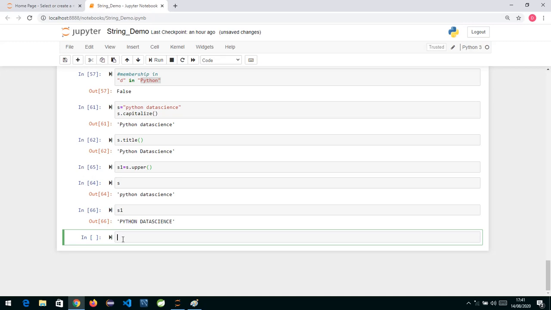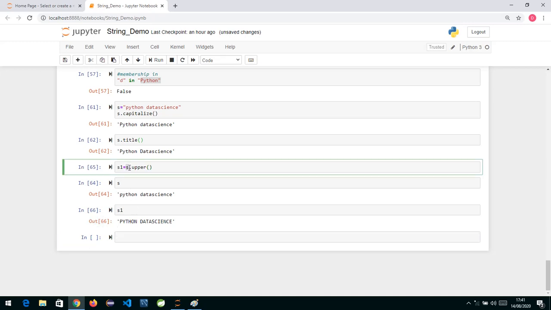In the background it will always create a new string object, copy the characters of the previous string and convert them into uppercase. So it will just copy all the characters of the given string on which you are calling this function, and convert those into uppercase. All the functions which bring a change will create a copy. The original string will remain unmodified.